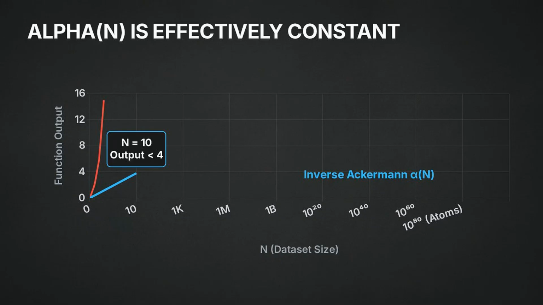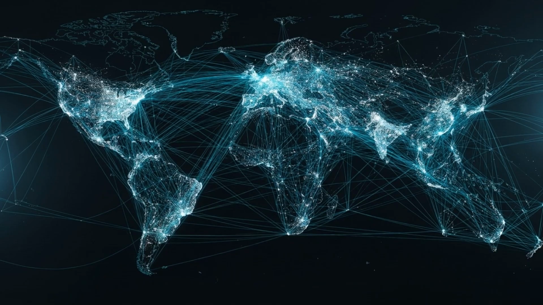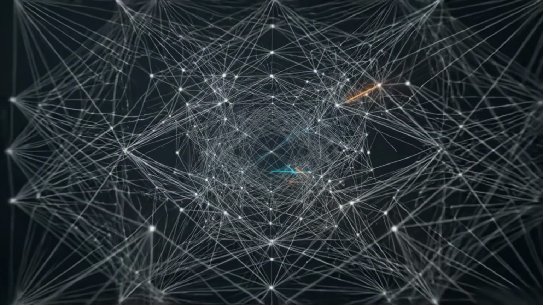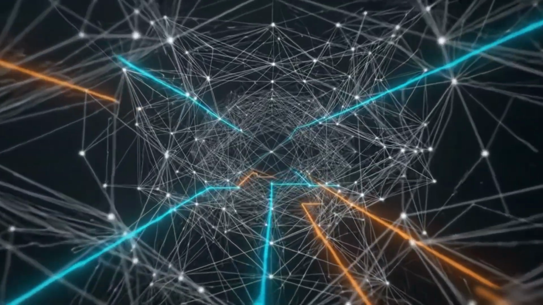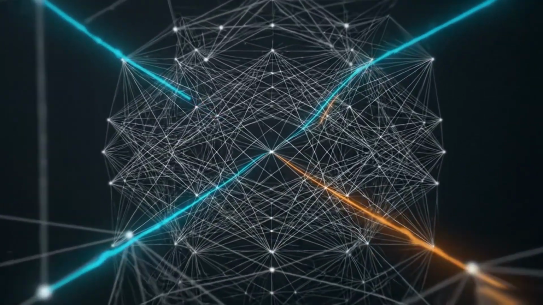With an n value of 10, the inverse Ackermann output is less than 4. Scaled to 1 million nodes, it remains under 5. Even if n equals the atoms in the universe, the output is still less than 5. For all practical engineering, α(n) is a constant. The amortized complexity is effectively O(1). This efficiency allows Kruskal's minimum spanning tree algorithm to scale to graphs with millions of edges. By keeping our search times near constant, we prevent cycle detection from becoming the ultimate bottleneck in large-scale network analysis.